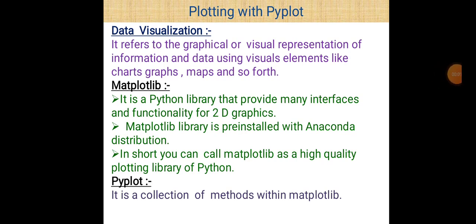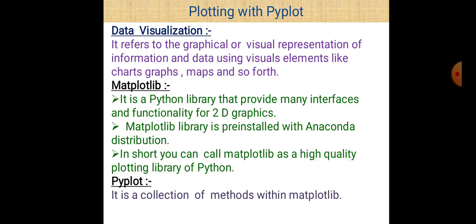Good morning, students. Today our topic is data visualization, and in this lecture we are going to discuss some question answers related to data visualization, especially regarding line chart, bar chart, and scatter chart. In our previous video, we already discussed all these three types of charts.